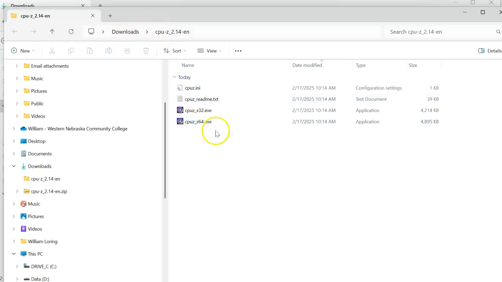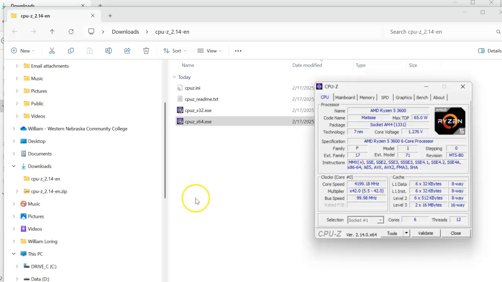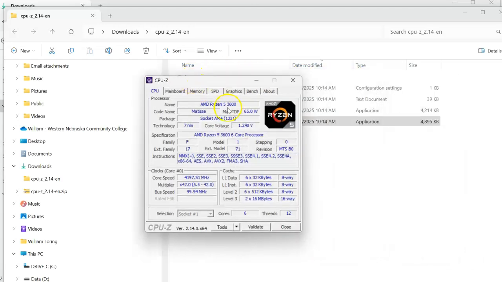Well, we're on a 64-bit CPU, so I'm going to double-click that. It'll take a moment. It'll ask for administrative privileges, so you have to run this on a machine that you are the administrator of. And in a moment, it'll show us all kinds of information. I have an AMD Ryzen 5 3600. That's my processor. Oh, 3 years old. I updated my computer 3 years ago. It's got L1, L2, L3 cache on it. It's one socket.